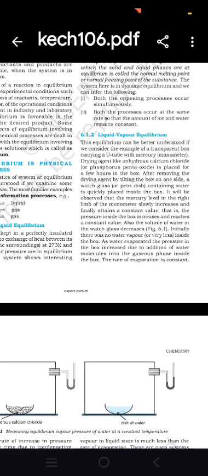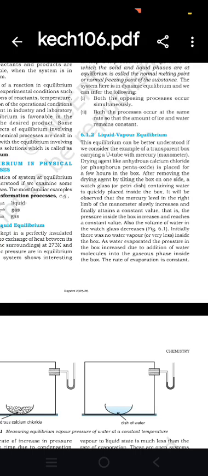Liquid-vapor phase equilibrium. This equilibrium can be better understood if we consider the example of a transparent box carrying a U-shaped tube with a mercury manometer. A drying agent like anhydrous calcium chloride or phosphorus pentaoxide is placed in the box for a few hours. After removing the drying agent by tilting the box on one side, a watch glass containing water is quickly placed inside the box. It will be observed that the mercury level in the right limb of the manometer slowly increases and finally attains a constant value.